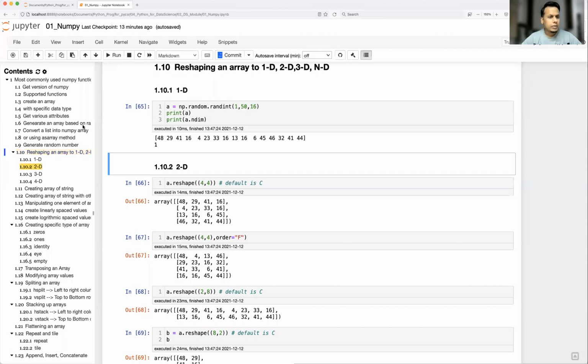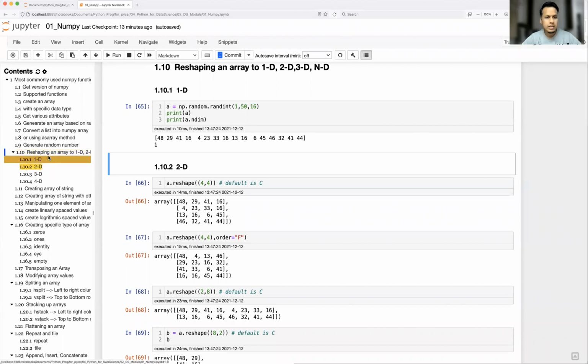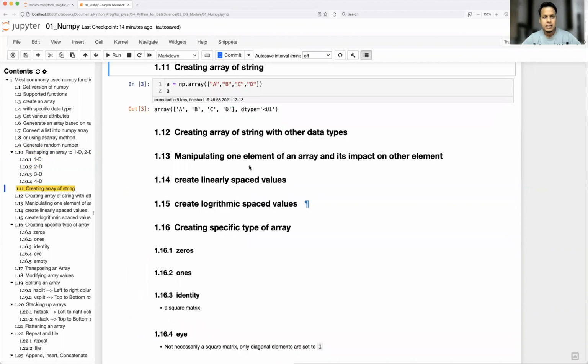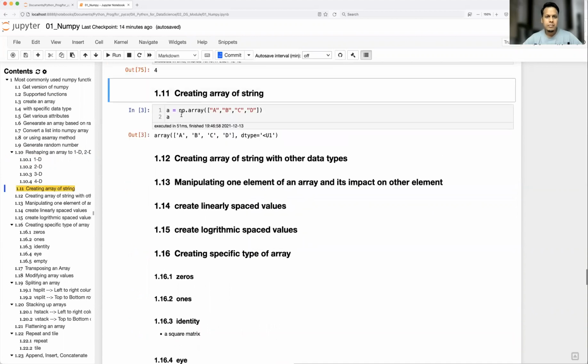Okay, so in the previous video, I covered up to converting a one dimension array to an n dimension array, that is matrix reshaping. Today I'm going to talk about how to create an array of strings. So let's start with the example. The way you write an array for integer or float, the same way you can create it with strings as well.